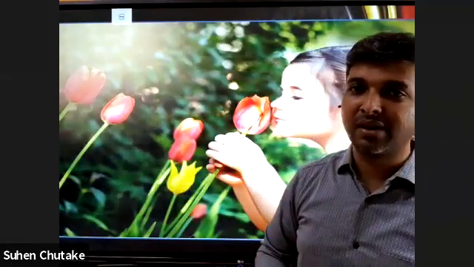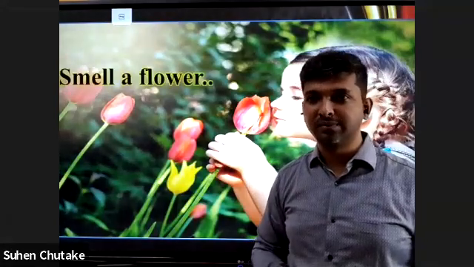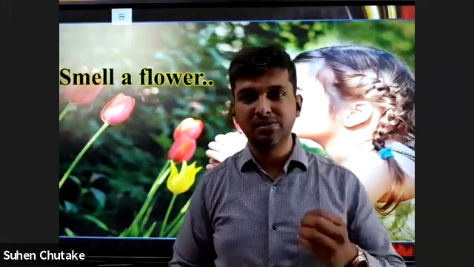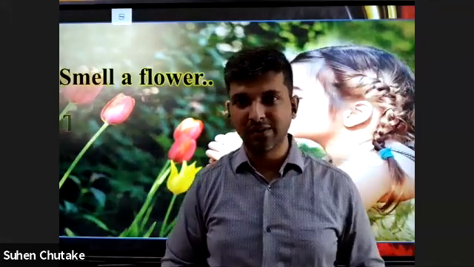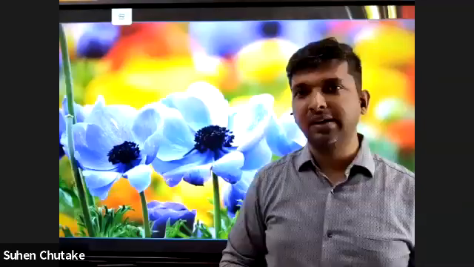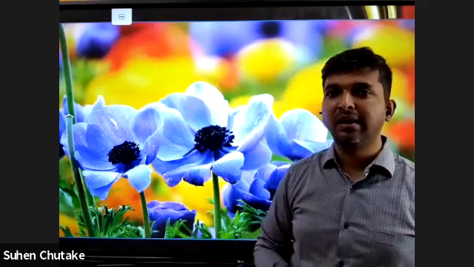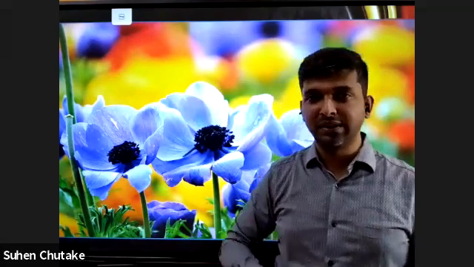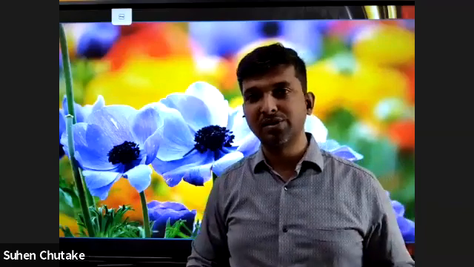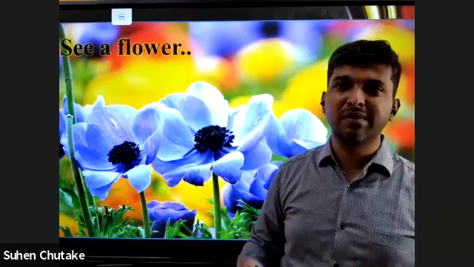Chemistry is there in the fragrance of flowers. If you're talking about rose, then rose has a special chemical called geraniol, and that geraniol is generating that beautiful fragrance. Even if I talk about the beautiful colors of the flowers, purple is because of anthocyanin, yellow because of xanthophylls, green because of chlorophyll, and the orangish red color is because of carotenoids. All these are pigments, and these pigments are chemicals.